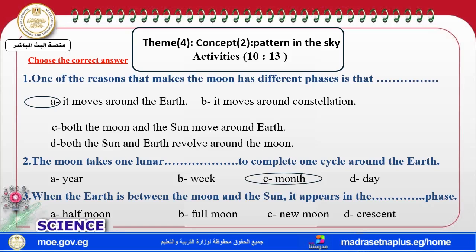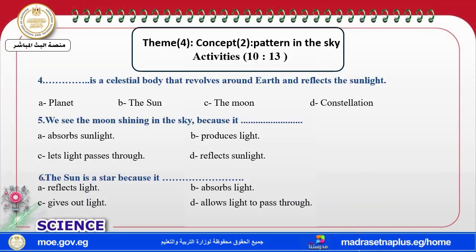The moon takes one lunar month. When the earth is between the moon and the sun, it appears as a full moon. Take care: Earth in the middle, there is a full moon. Moon in the middle, there is a new moon. A celestial body revolves around the earth and reflects.